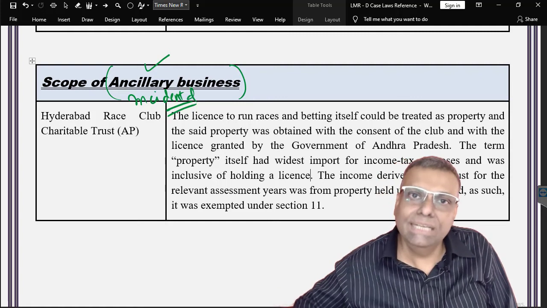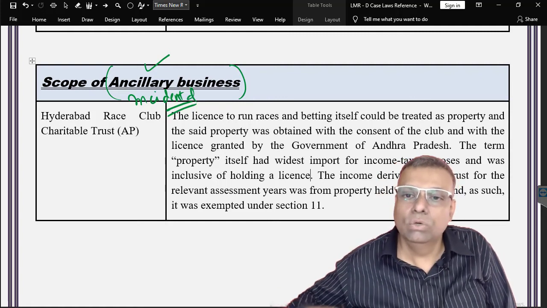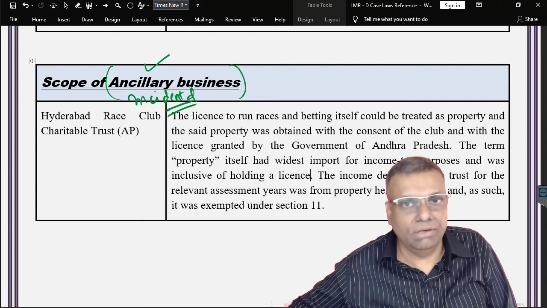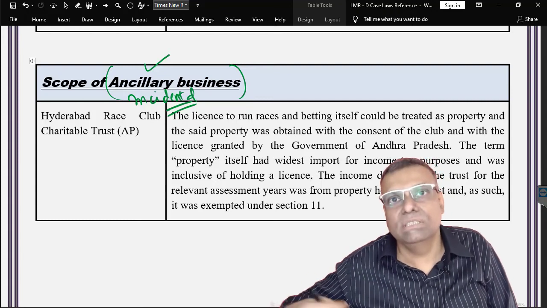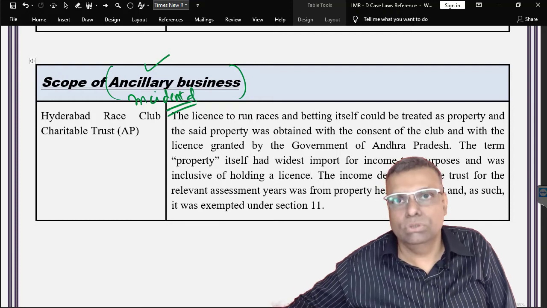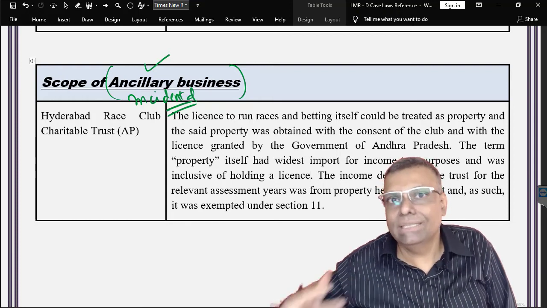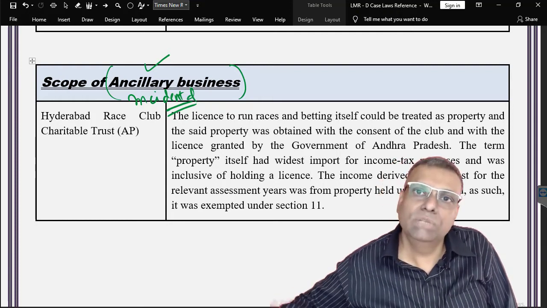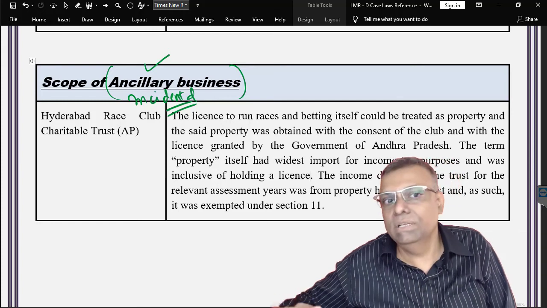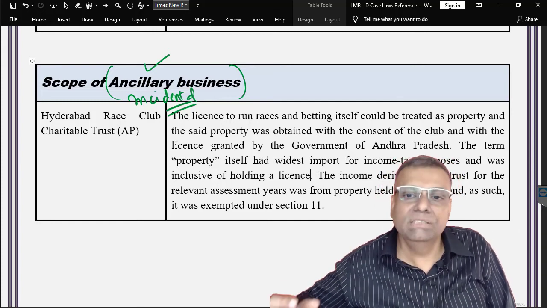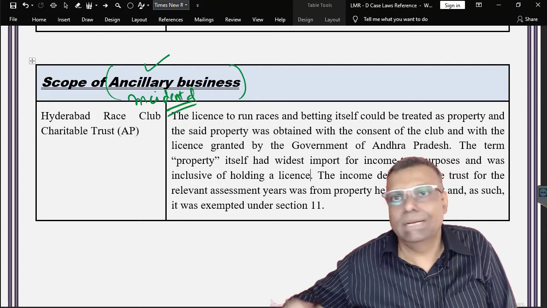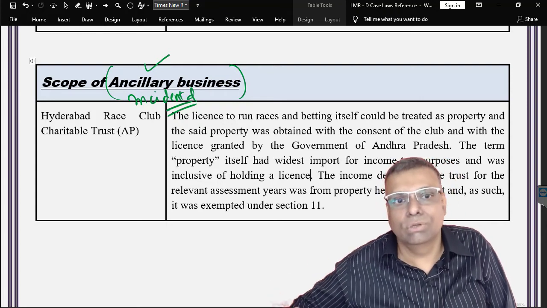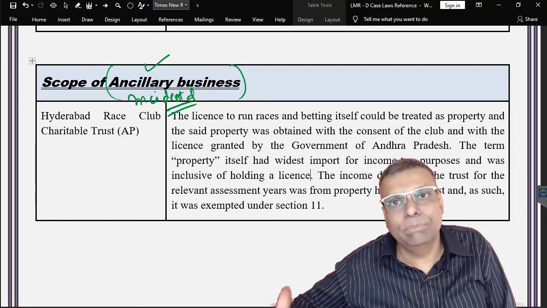However, an incidental business, that means a business done to achieve an object of that particular trust, is different. A trading type or business type activity is carried out, but the intention of doing that activity is to achieve the object of the trust. So if it is an incidental business, then it is permitted, and there is no restriction under the law on that point.